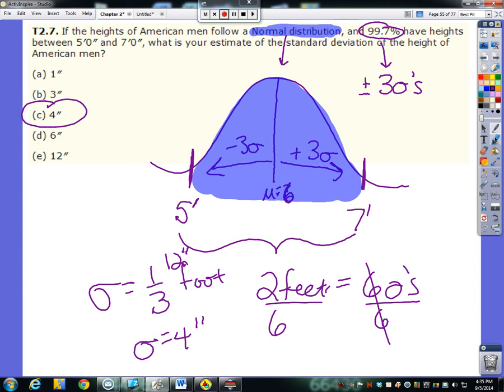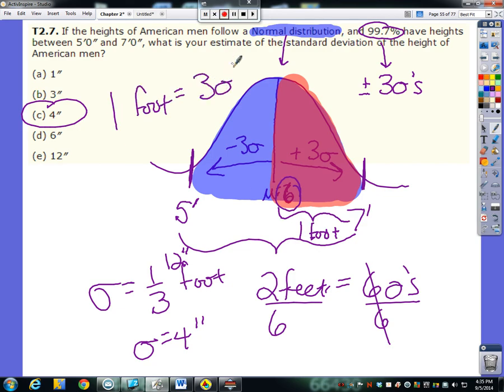Now, we also could have, instead of looking at the whole 3 up and 3 down, just looked at the right side or the left side. It really doesn't matter. So the span of here, if you understand that this needs to be 6, we have a 1 foot difference between the mean and 3 standard deviations up. So again, 1 foot represents 3 standard deviations. We can divide the 3 over. So a standard deviation is 1/3 of a foot, which is 4 inches again.